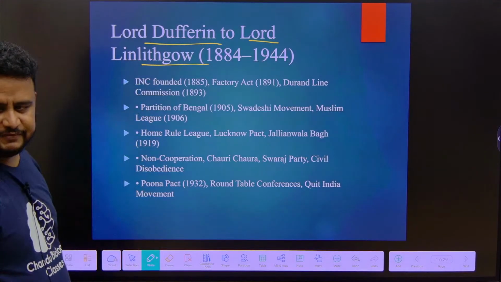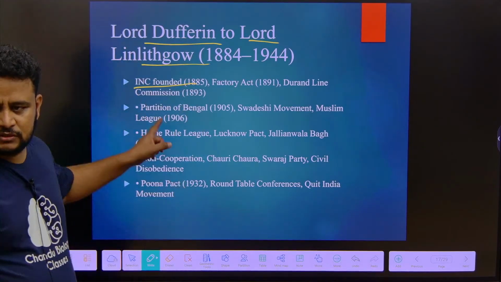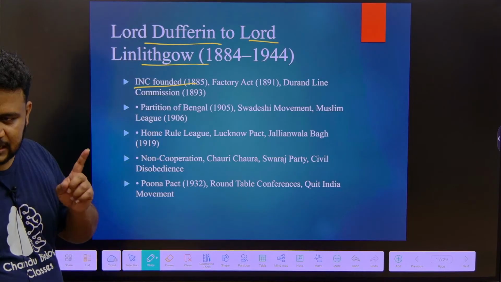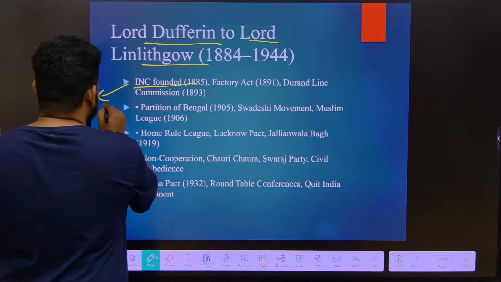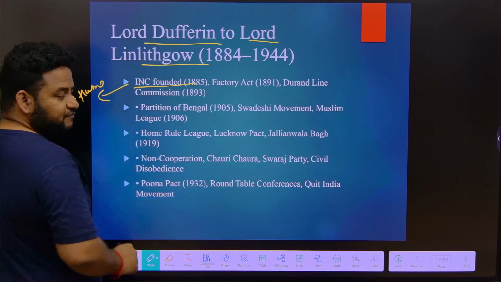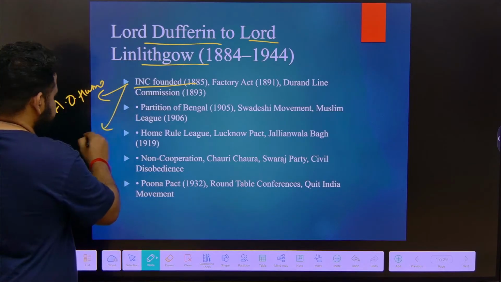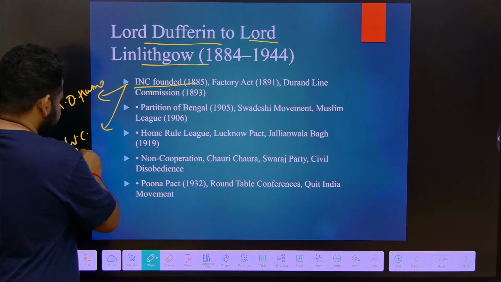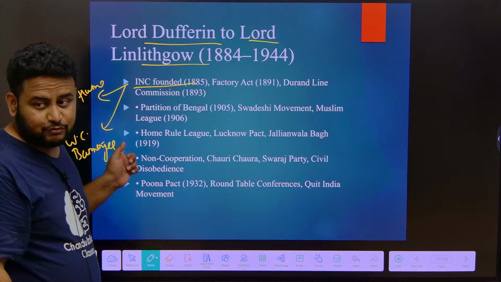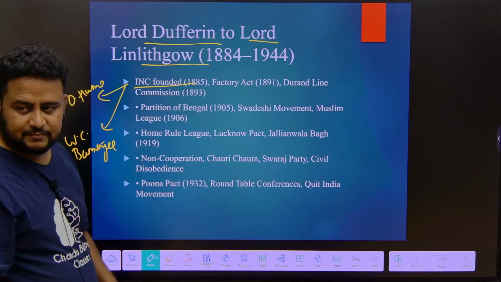So what are the important events that took place? The Indian National Congress was founded in 1885. That was founded in Bombay. Okay, 28 December, Bombay, it was founded with the help of A.O. Hume. The first session was held at Bombay itself. And who was the president of that session? It was W.C. Banerjee. W.C. Banerjee was the first president. Founder is A.O. Hume. President is W.C. Banerjee. He was an old man, so they gave him the position.